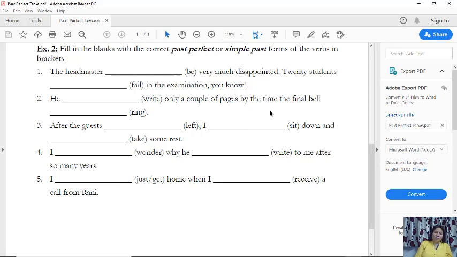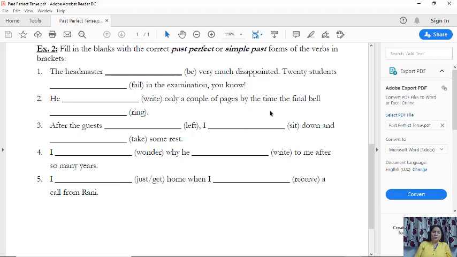Second, number 4. I wondered why he had written to me after so many years. I wondered, simple past; why he had written to me after so many years, past perfect. I had just got home when I received a call from Rani.